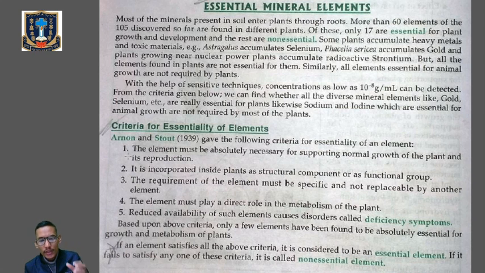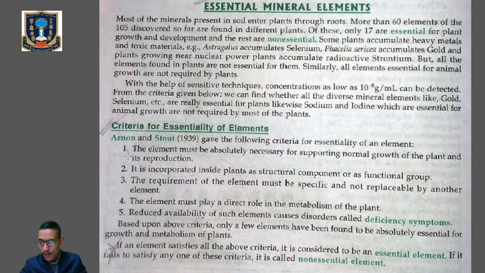If the elements fulfill all these criteria, they are called essential elements. If they fail to meet these criteria, they are called non-essential elements. Clear?